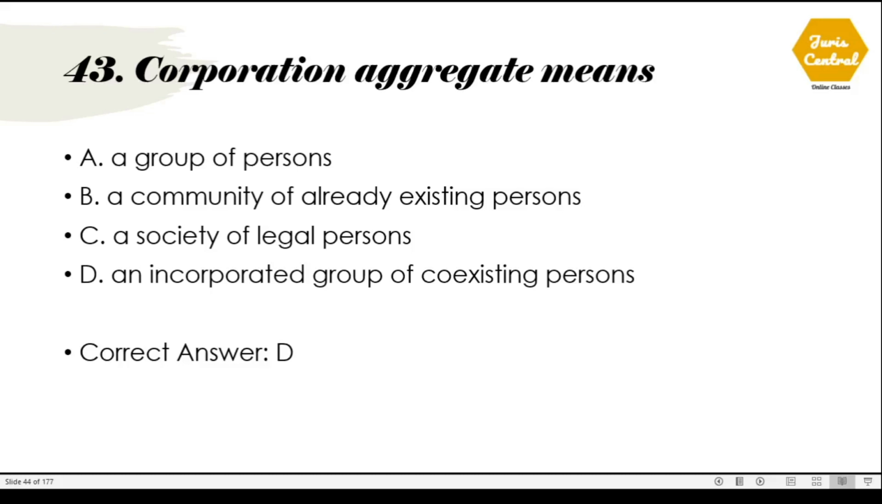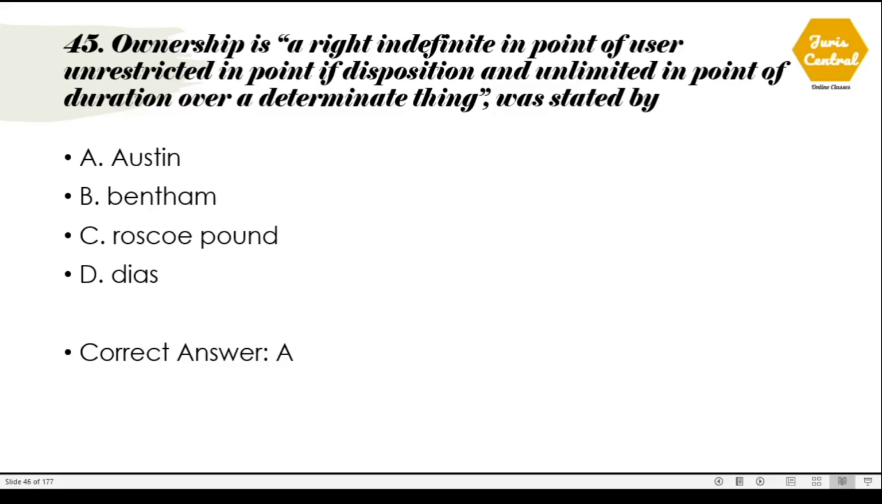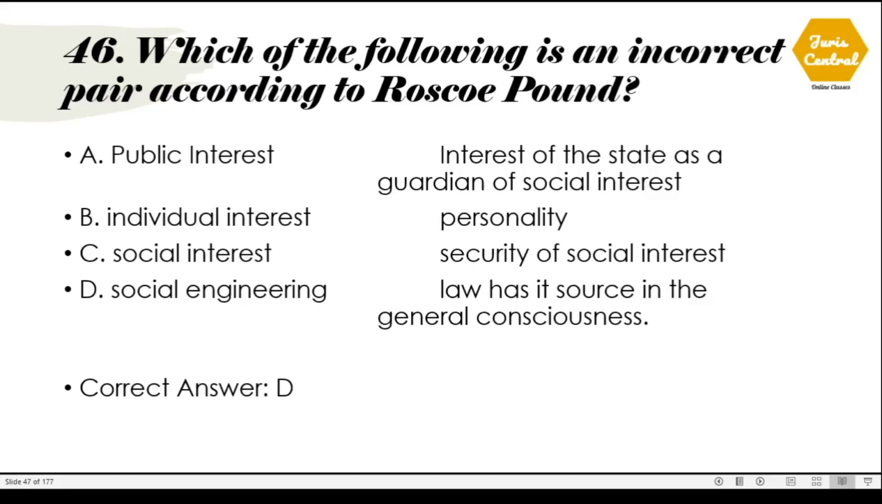43. Corporation aggregate means. The correct option is option number D, an incorporated group of coexisting persons. 44. A right which has a correlative duty can be legally enforced is called a perfect right. 45. Ownership is a right indefinite in point of user, unrestricted in point of disposition, and unlimited in point of duration over a determinate thing. Was stated by. So this was stated by Austin. The correct option is option number A.